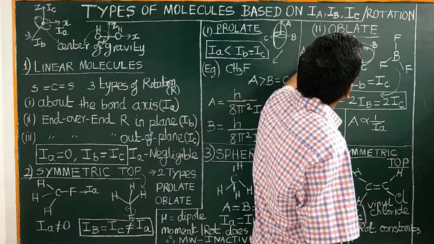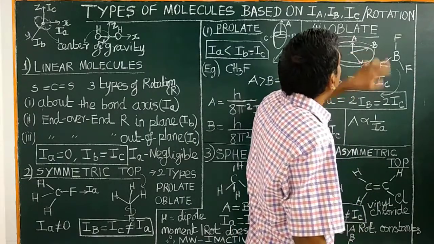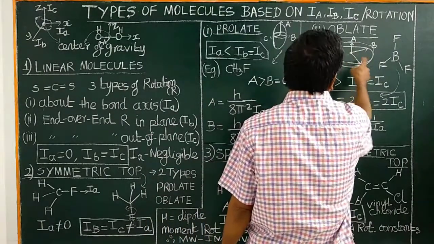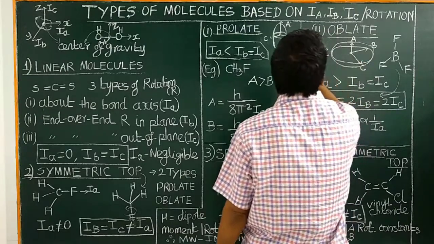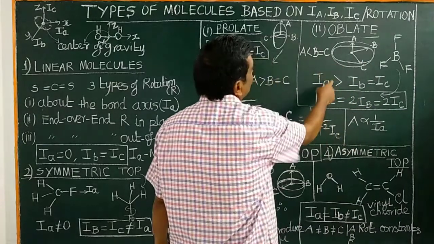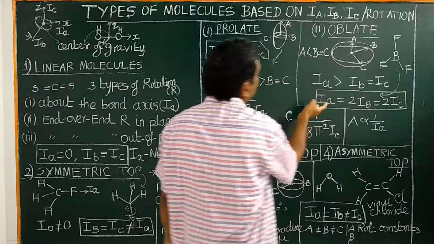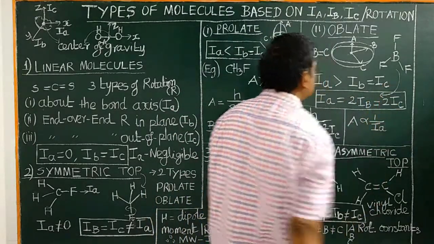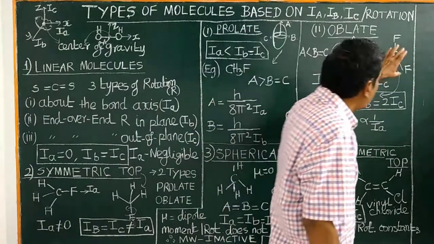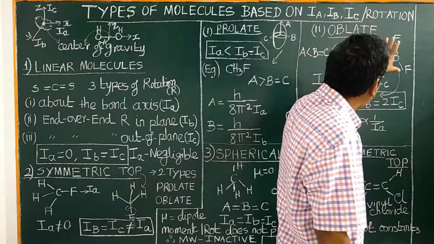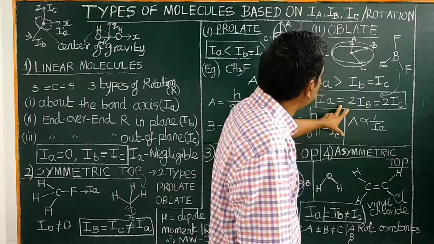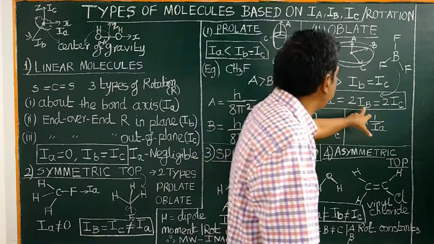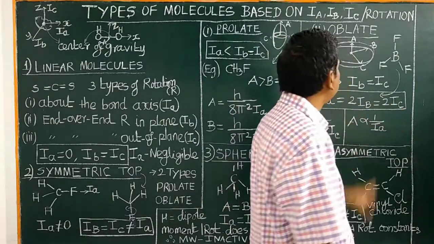Therefore, the rotational constant B equals C, greater than A. Since A and IA are inversely related, it will be opposite: IA greater than IB equal to IC. For example, boron trifluoride is an example of an oblate molecule where IA equals 2 IB, that is, IB equals IC equals IA by 2.